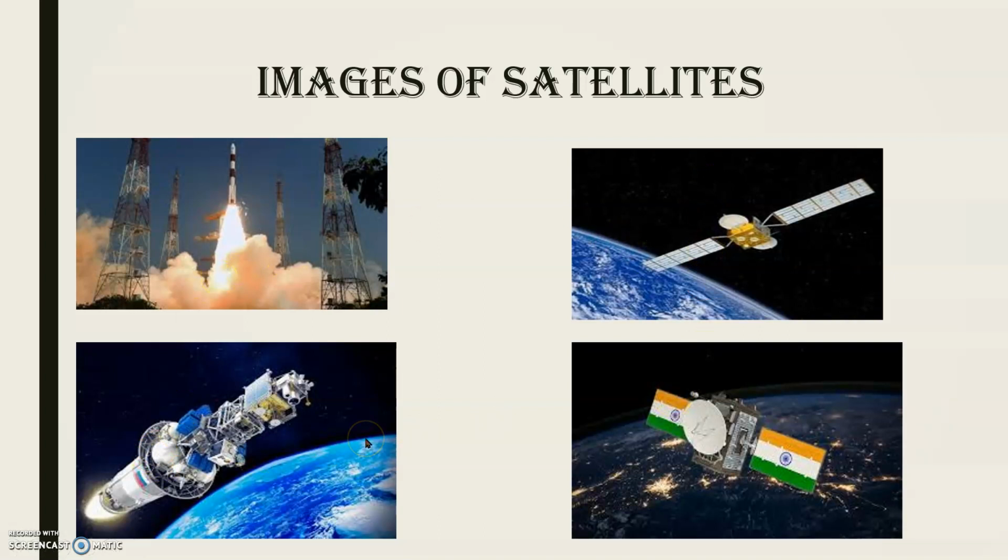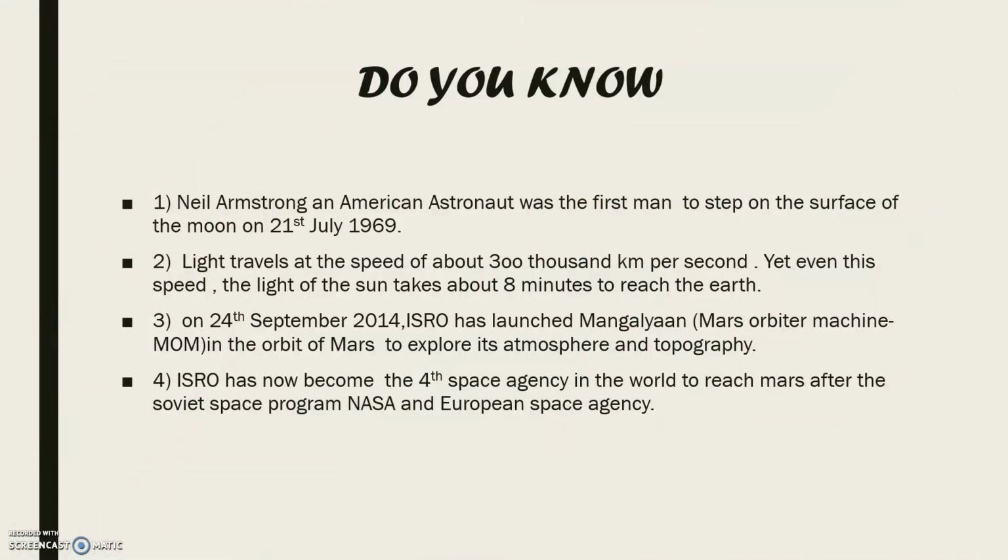Understood, children? Now see, do you know Neil Armstrong, an American astronaut, was the first man to step on the surface of the moon on 21st July 1969. He belongs to America. And in our country, Rakesh Sharma also went to space. Okay, children, like that Sunita Williams also, you studied about her in previous classes. She spent some days in space and has done so much research.